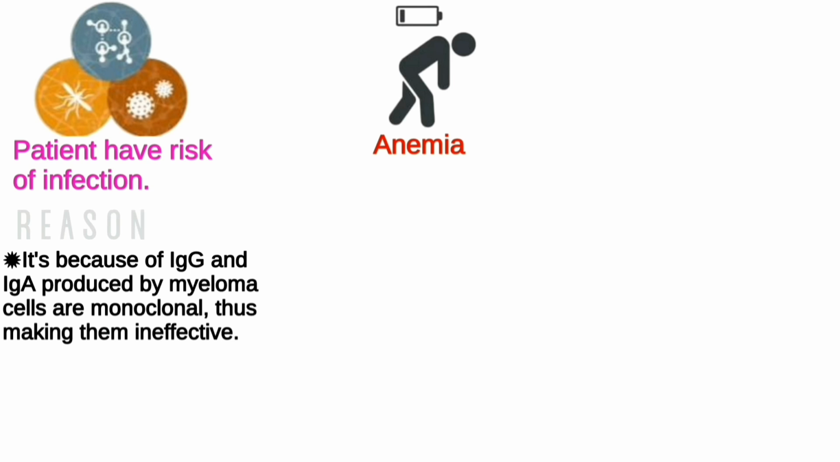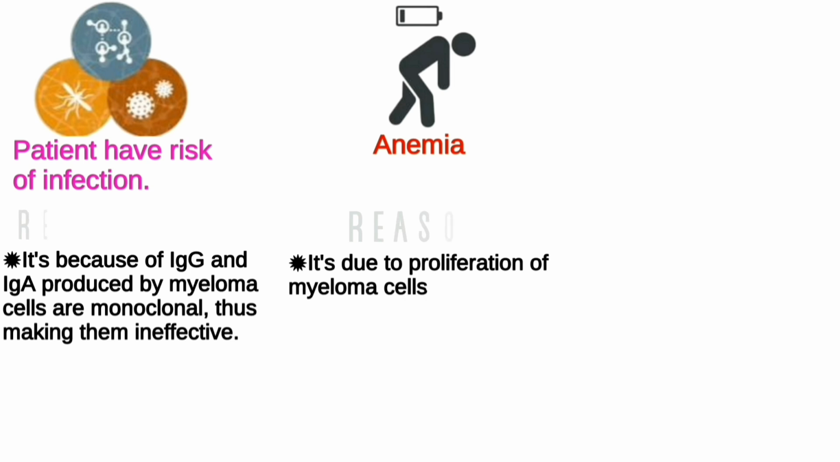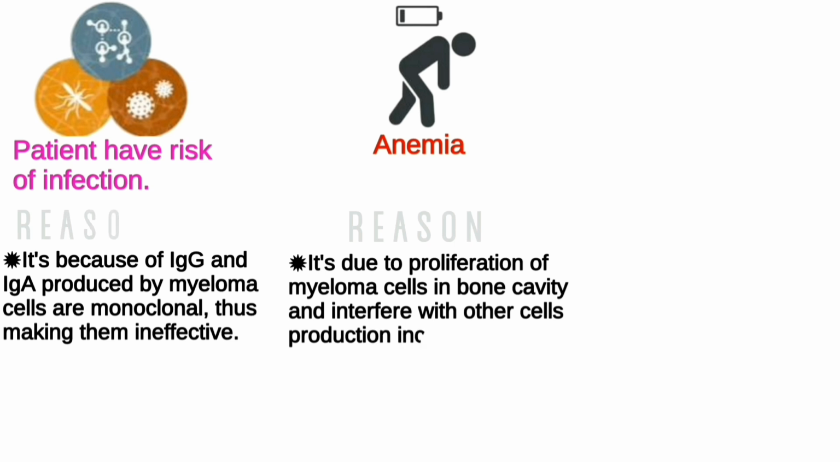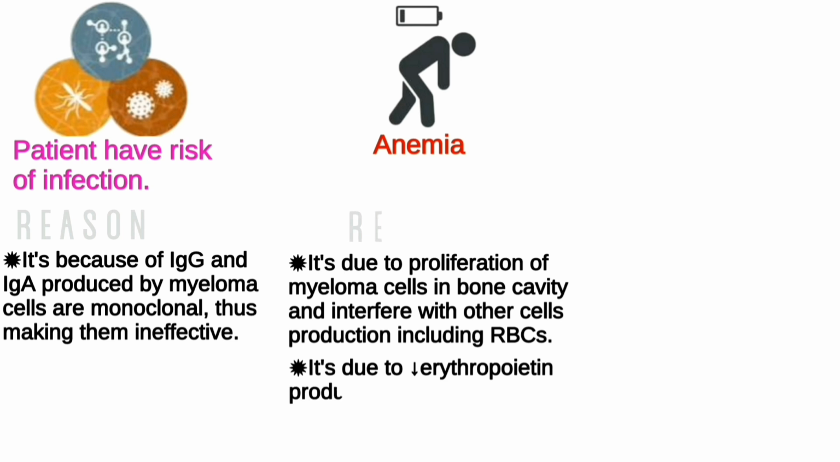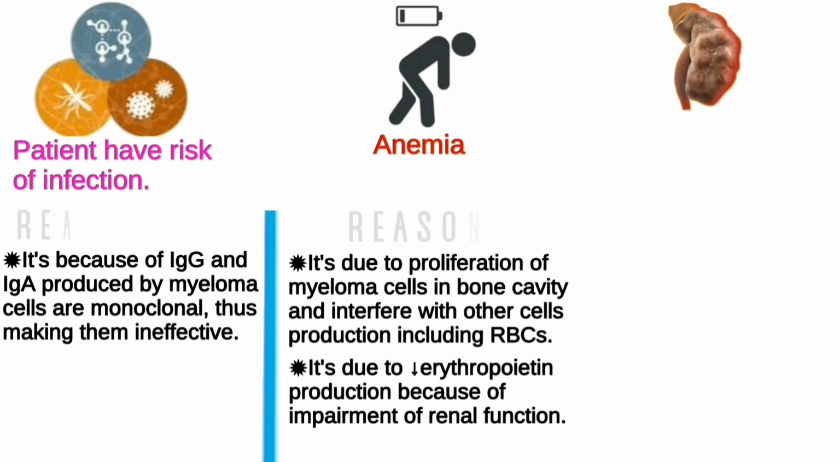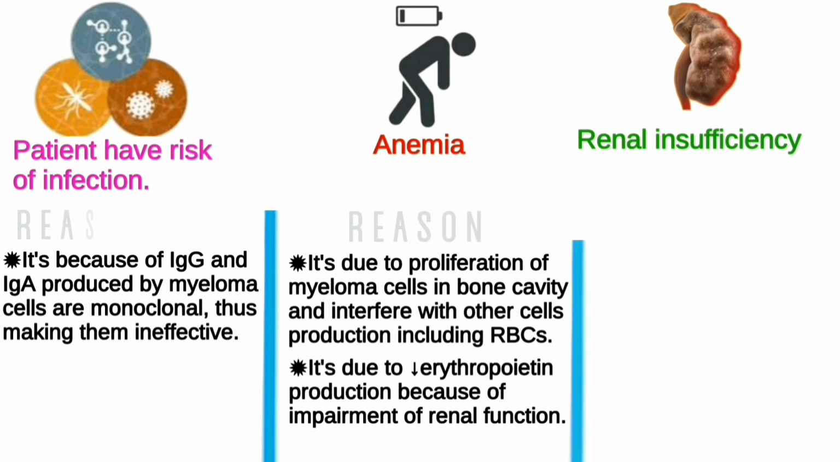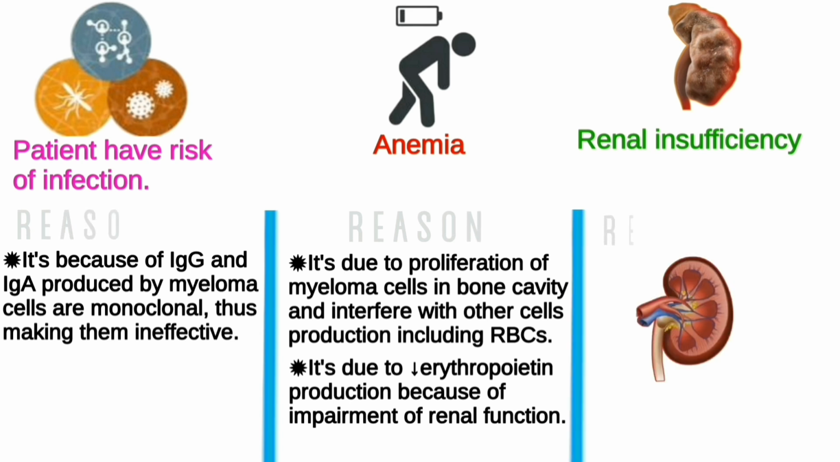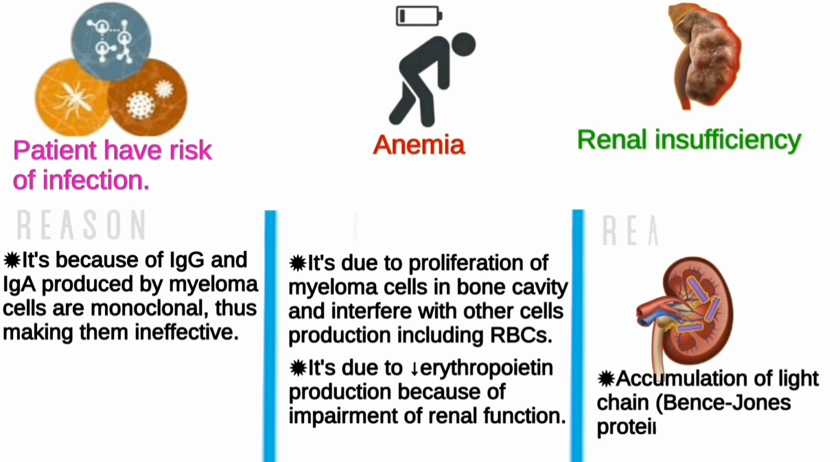Anemia. The reason is the proliferation of myeloma cells in the bone cavity, which interferes with other cells' production including RBCs, and is also due to decreased erythropoietin production because of impairment of renal function. Renal insufficiency. Renal insufficiency is due to accumulation of light chain, which is Bence-Jones protein, in the kidney, leading to kidney failure.